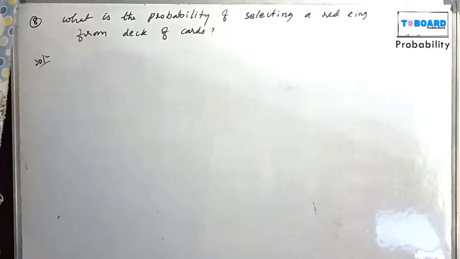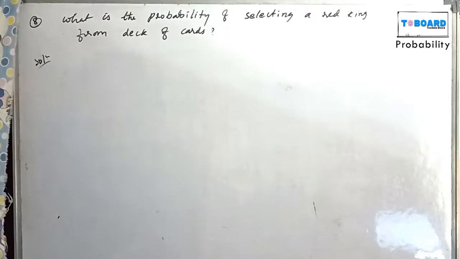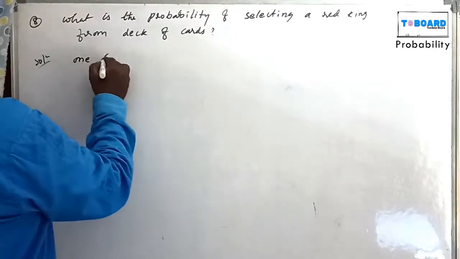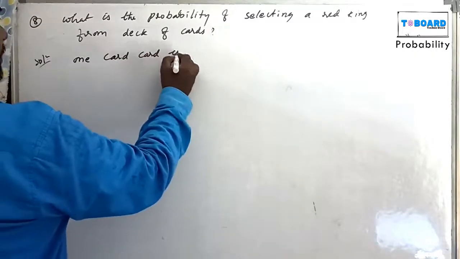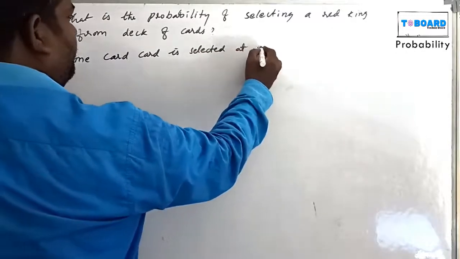What is the probability of selecting a red king from a deck of cards? One card is selected at random.